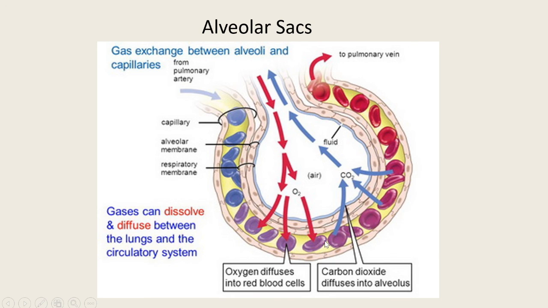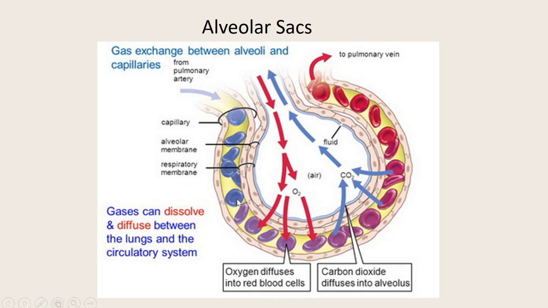Then this blood becomes oxygenated, meaning deoxygenated blood is converted to oxygenated blood. This oxygenated blood, which contains more O2 and less CO2, then goes to the pulmonary vein. Here the deoxygenated blood converts to oxygenated blood, which is shown by the color.